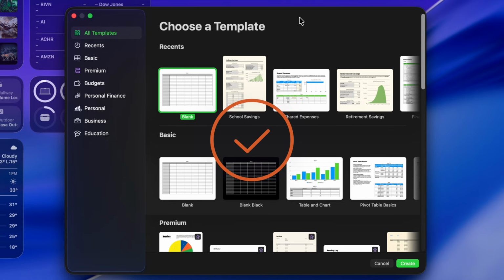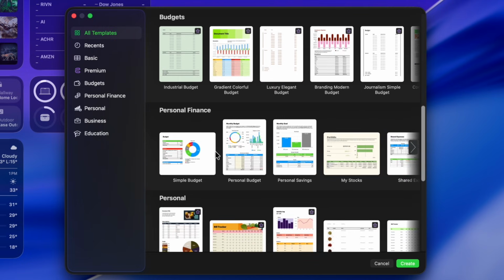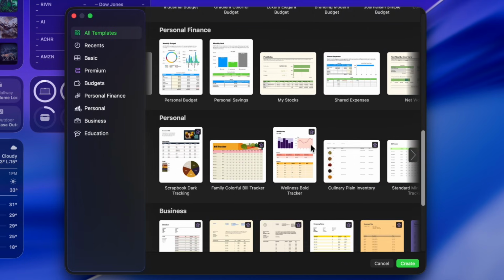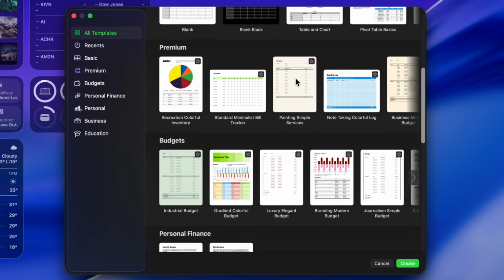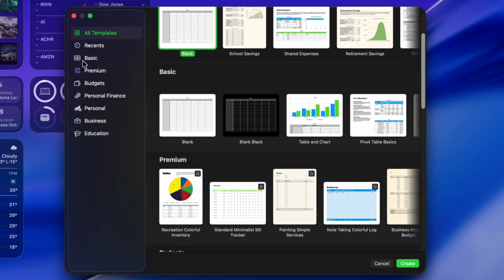And right now we're going to start off here in the template chooser. A lot of things have really stayed the same as far as what you're going to see in here, like the personal finance, but there are some new things, and you're going to notice that there is a star here. If you are a member of the Apple Creator Studio, you will get premium templates that only you can get here. So let's go talk about them.